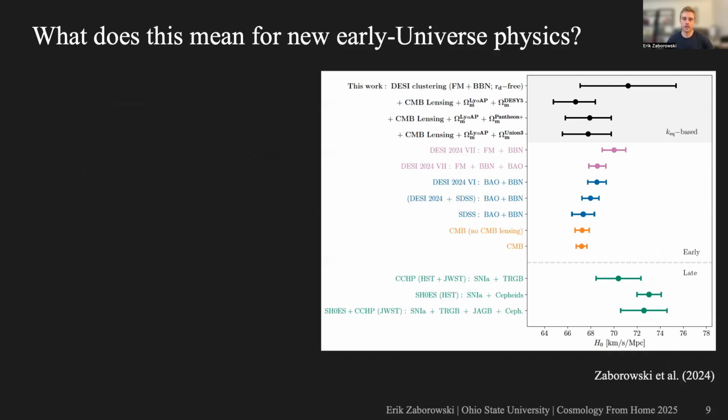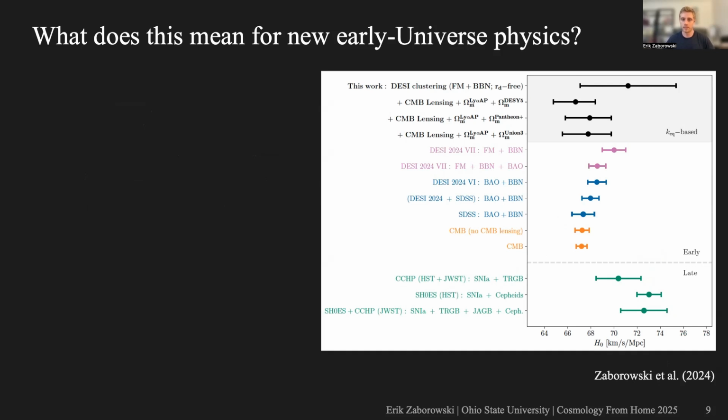Okay, so before moving on, let's talk about the implications for early universe physics. In this chart here on the right, you can see a landscape of H0 measurements. At the very top are our k-equality-based measurements, both from the DESI clustering alone, as well as the full results with each of the 3 supernova data sets. Below that in pink are the DESI DR1 full shape results.